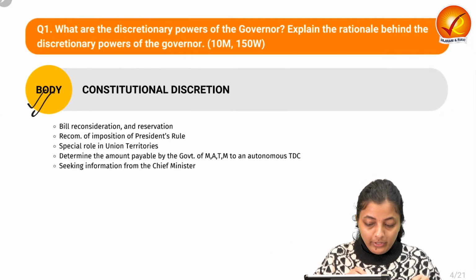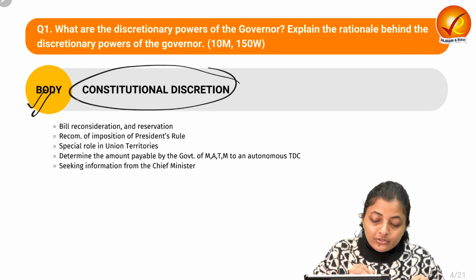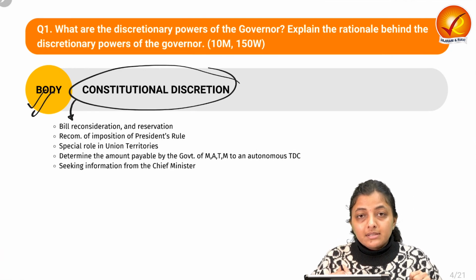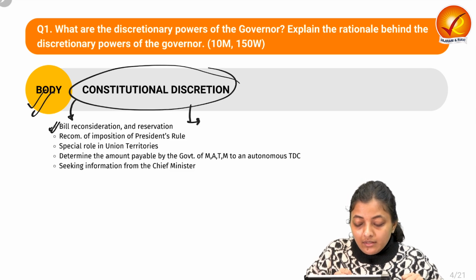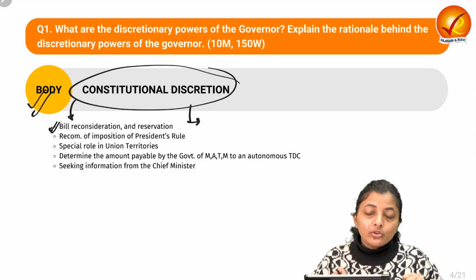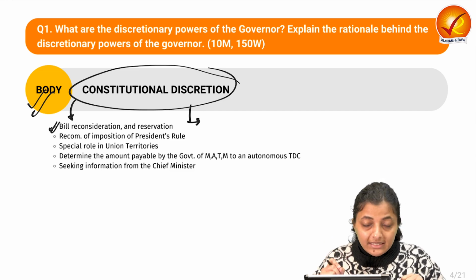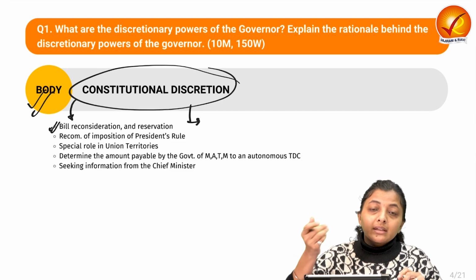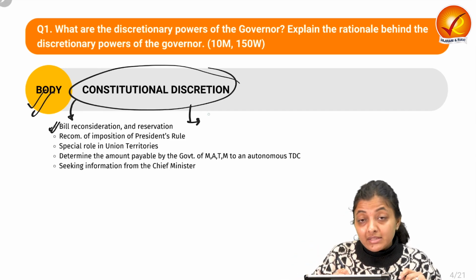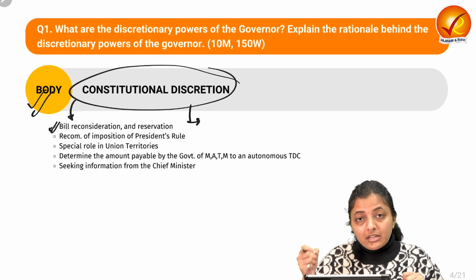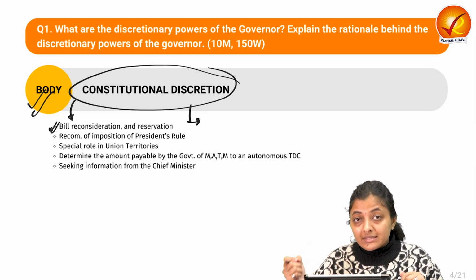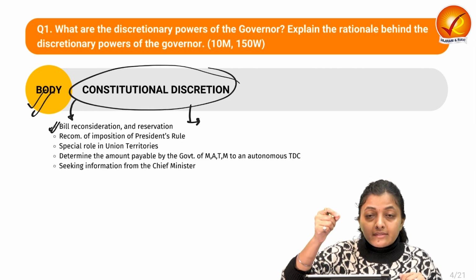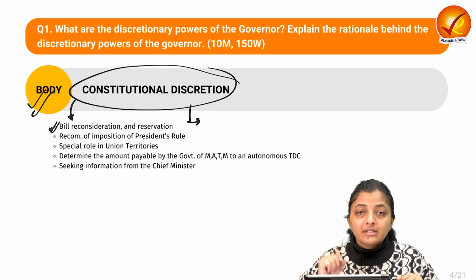Now let's see the main body part about the constitutional discretion. The constitution provides some ways in which he can use his own discretion. The very first is when he can use his discretion to reserve a bill of the state legislative assembly for the consideration of the President. It means if he thinks that this bill should be reserved for the President, he can reserve that bill. He will not give assent to that bill. Instead, he gives it to the President for his assent and consideration.